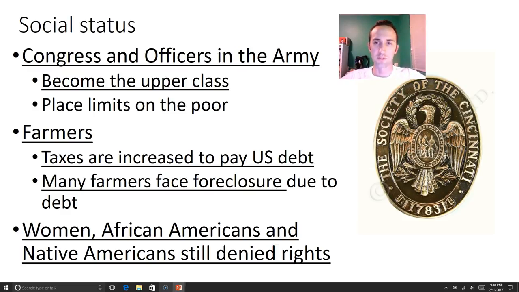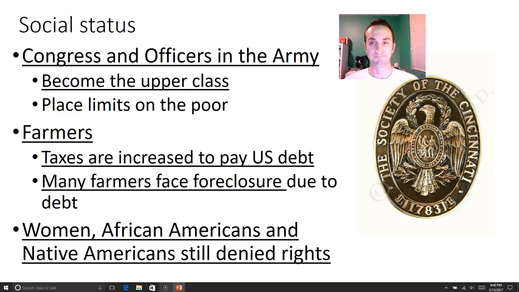And they do start to place limits on the poor, and so these guys were basically forming the American upper class. As far as farmers, taxes got worse once they became American. Taxes were increased to pay off that massive debt for the war. And so a lot of the farmers couldn't pay their taxes, and they would face foreclosure due to this extreme debt. Because they couldn't pay their taxes, they would take out loans, and a lot of these loans would be called up by the bank and they'd lose everything.